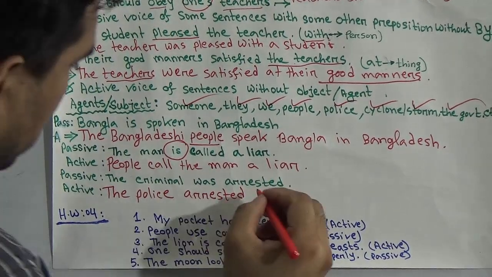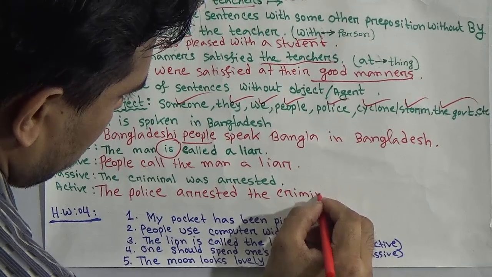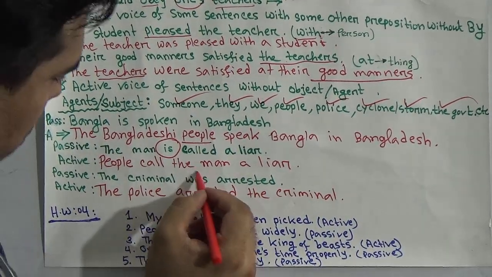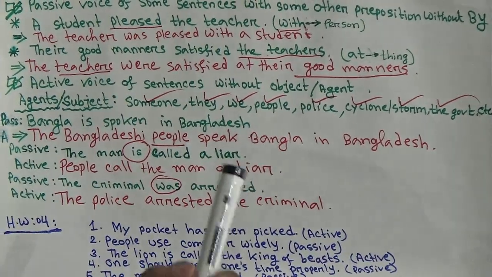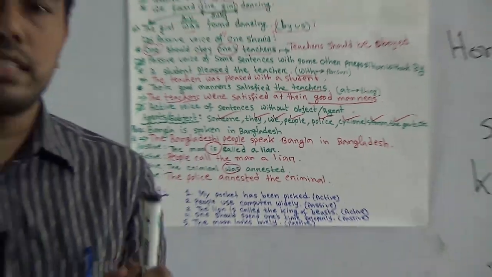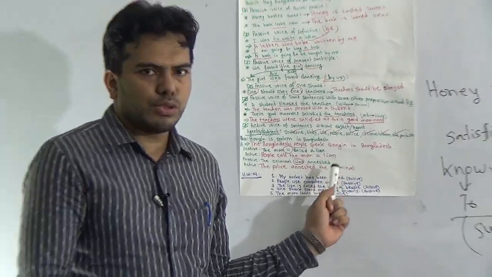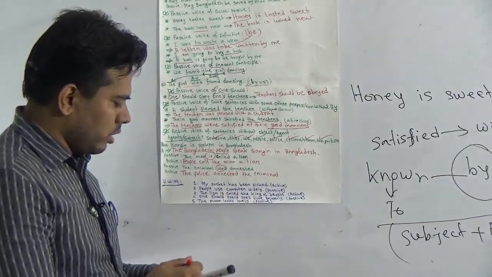The police arrested the criminal. Here you can't use this auxiliary verb because it is supplied here only for passive mode, but we are now doing passive to active. That's why we can't use this auxiliary verb.